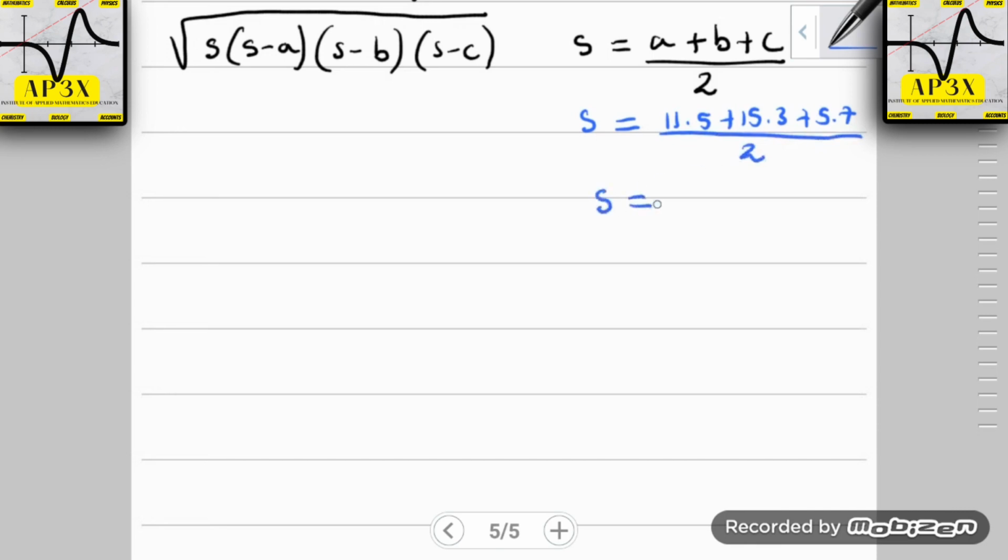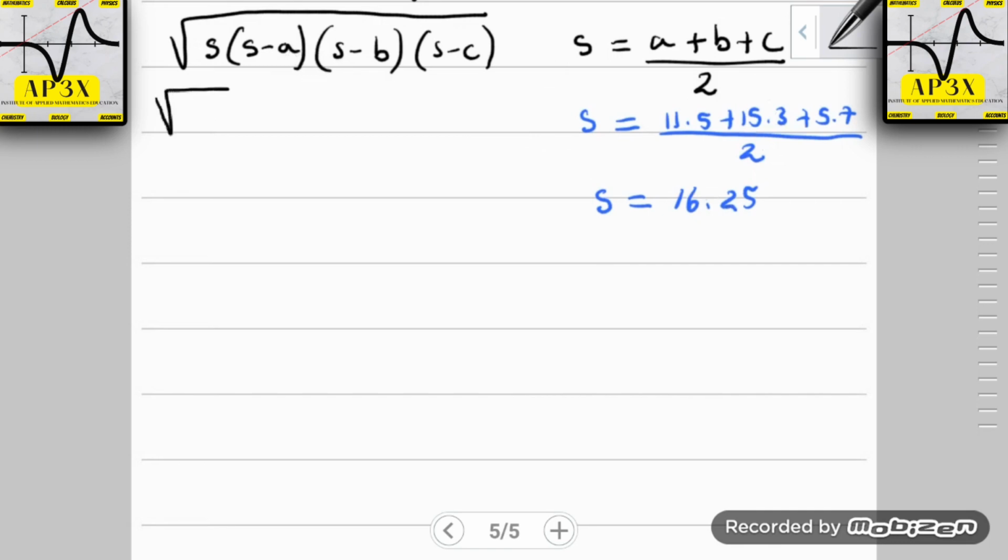So the semi-perimeter, if I remember correctly, I'm going to double check here. I have 11.5 plus 15.3 plus 5.7, and I'm going to divide the answer by 2. In fact, most of my students got the 1 mark for this question. I gave you all 1 mark just to attain the s value. Now to wrap this question up, we know that the main formula contains the repeated semi-perimeter, so s is a requirement.